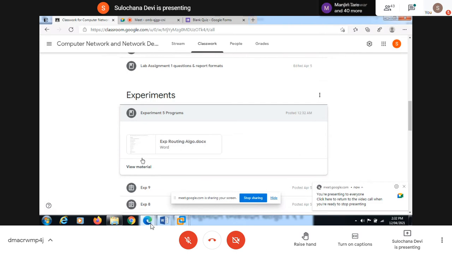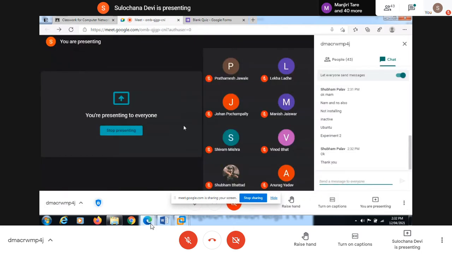In this file, both the programs are given. What you are supposed to do now is copy paste both the programs, or mail them to yourself, and execute them in the virtual machine. After that, take a screenshot of the output and share your screen once you get your output.